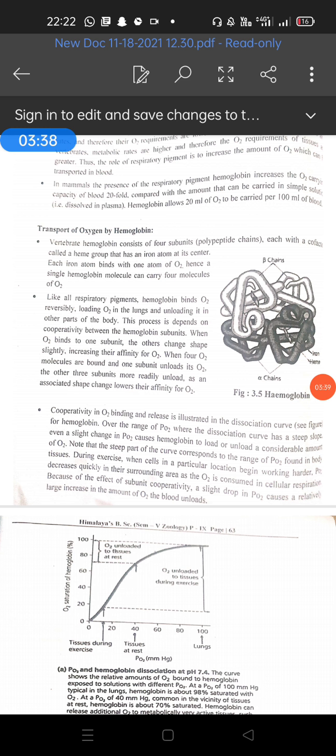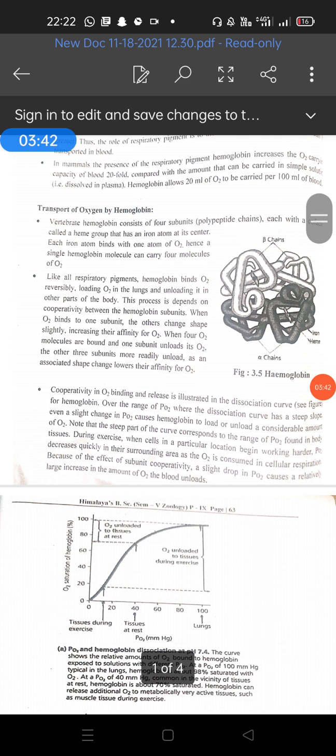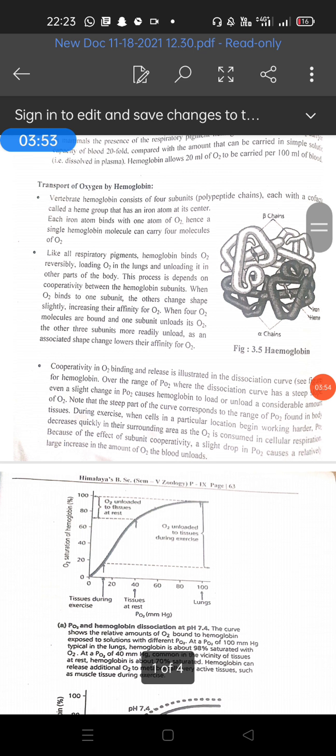So external respiration is the process of exchange of gases at the alveolar level. Alveoli are balloon-like structures, all of you know that, which are present at the end of the bronchioles. These alveoli consist of a layer of squamous epithelium resting on the basement membrane. They are intimately associated with a dense network of capillaries. The capillary wall is made up of simple squamous epithelium resting on a thin basement membrane. Both layers are thin walled and together form the respiratory membrane, through which the exchange of gases occurs between the alveolar air and the blood.